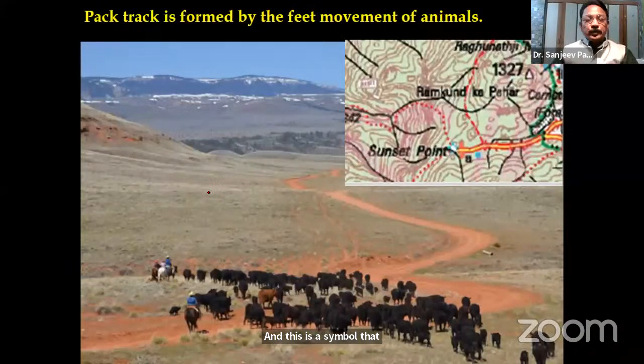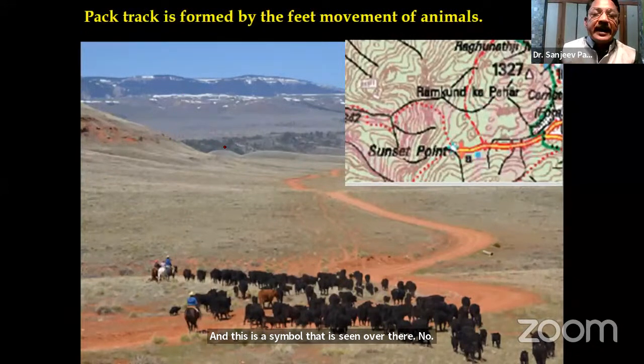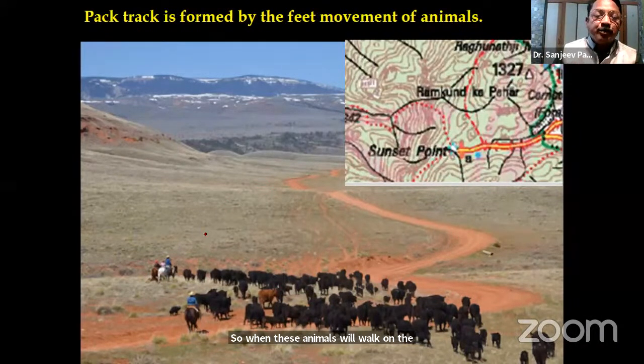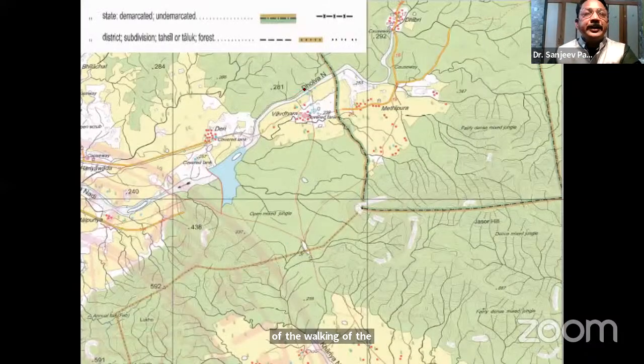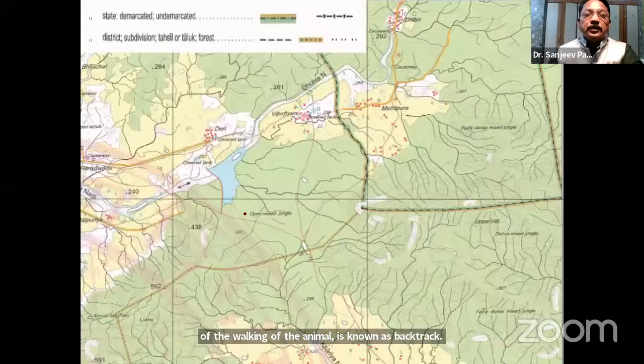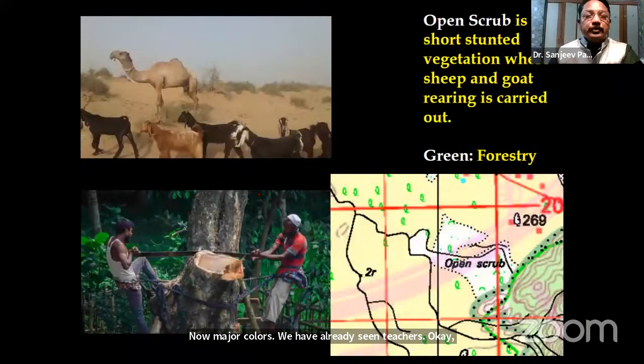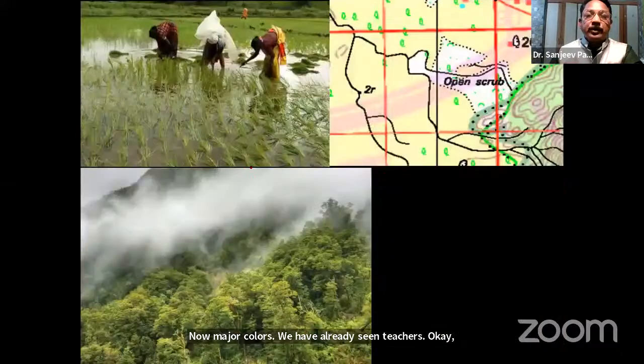Now, similarly, another word is pack track. When animals walk on a path, because of their movement, a patch is formed. This patch which is formed because of the walking of animals is known as a pack track. Now, major colors we have already seen, teachers. So you can show these pictures to the students and things become very easy for them.